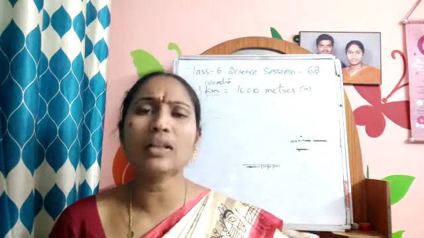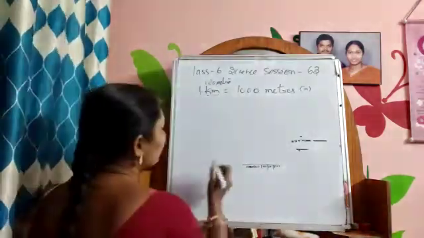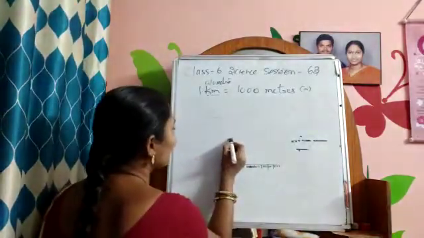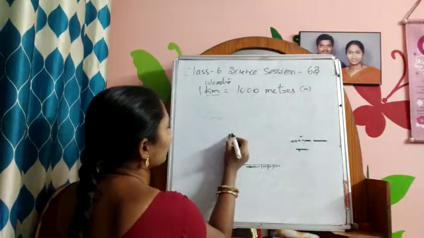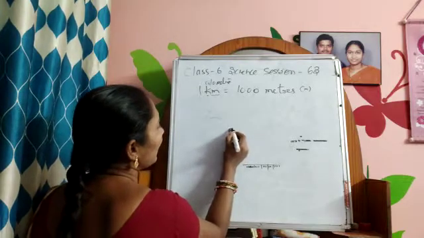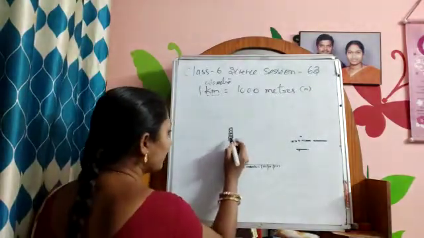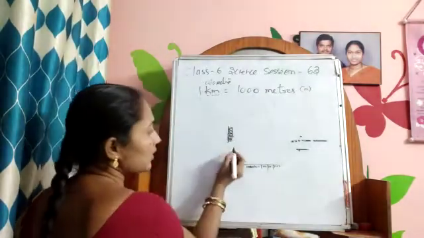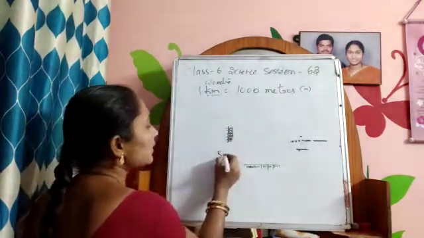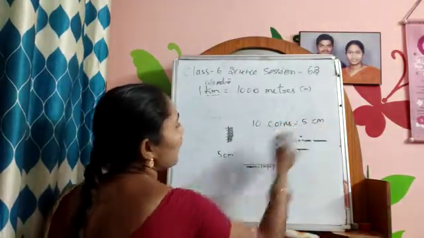Today we learn how to measure the thickness of coins. Suppose you have taken a coin. This is the coin. You have to take 10 coins and place them one upon another: 1, 2, 3, 4, 5, 6, 7, 8, 9, 10. Now take the scale and keep it here. Here the 0 point starts. 1, 2, 3, 4, 5. This means 5 centimeters. 10 coins is equal to 5 centimeters.